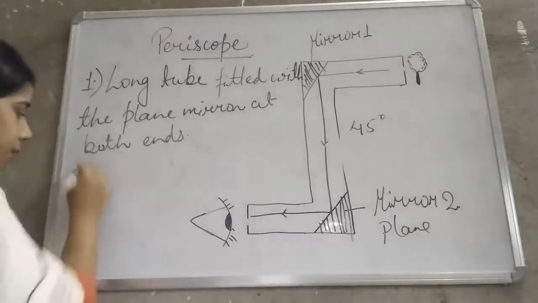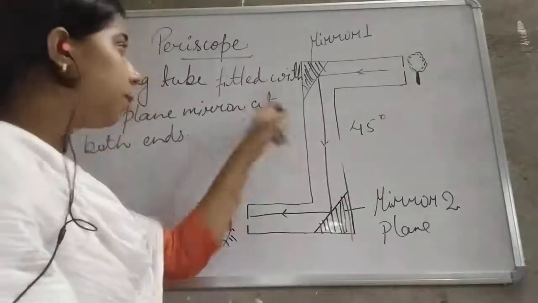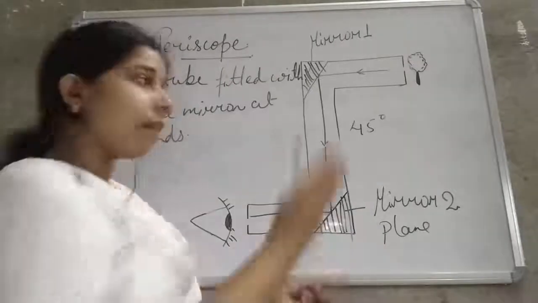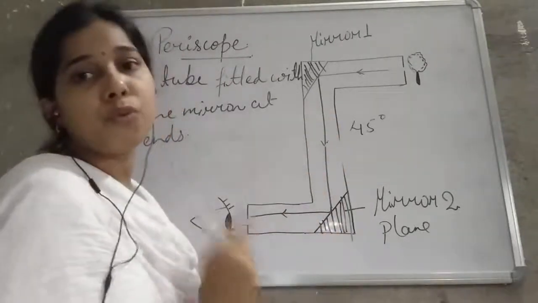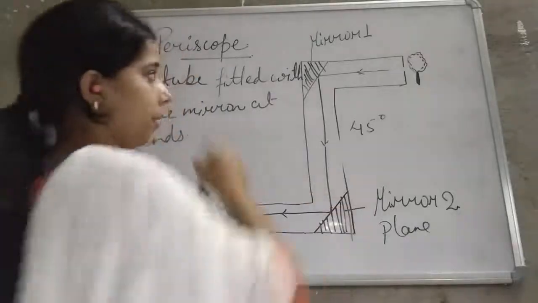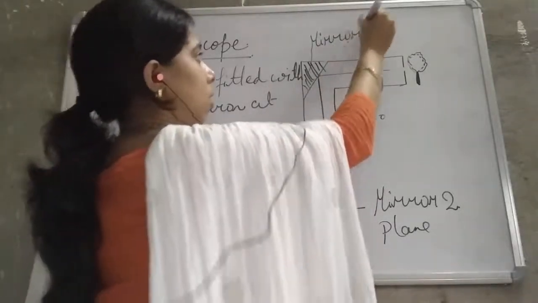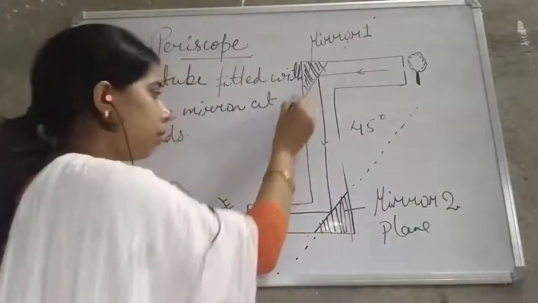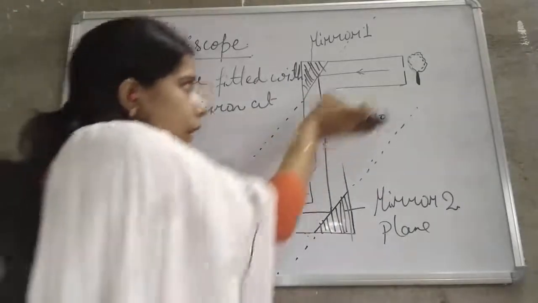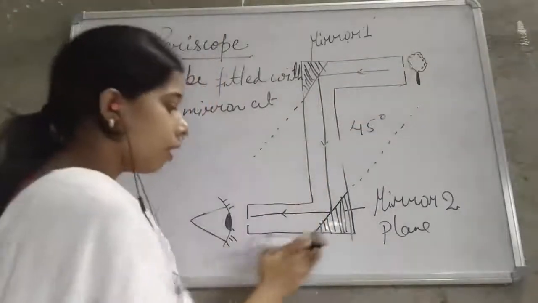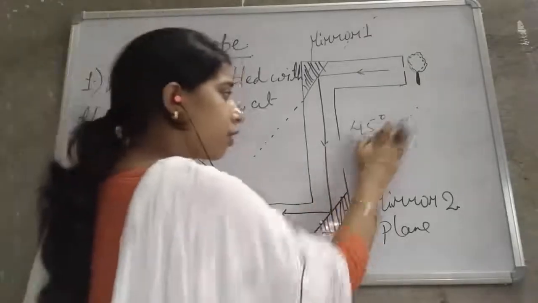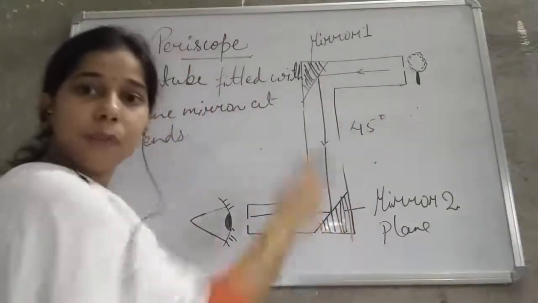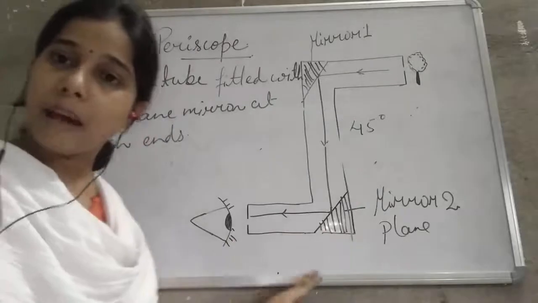Second thing, if you see here, students, you can see the mirrors are there. These two mirrors are fitted in such a way that both are parallel to one another. How parallel, madam? Yes, if you stretch it like this, you can see these two are parallel to each other. It means the mirrors which are placed or fitted at both the ends are parallel to each other.